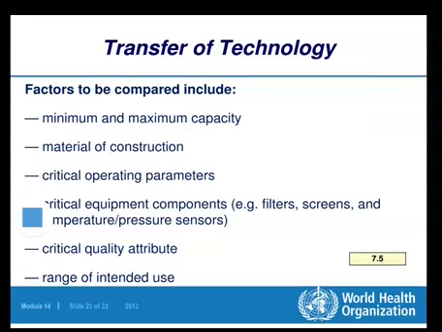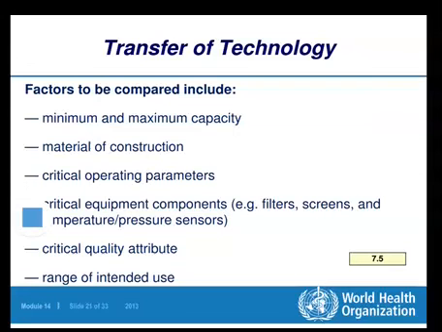When we are making the comparisons between the equipments available in both the companies, the comparisons must be made in terms of maximum and minimum capacities, then material of construction of the equipment, because the material of construction must be noticed.